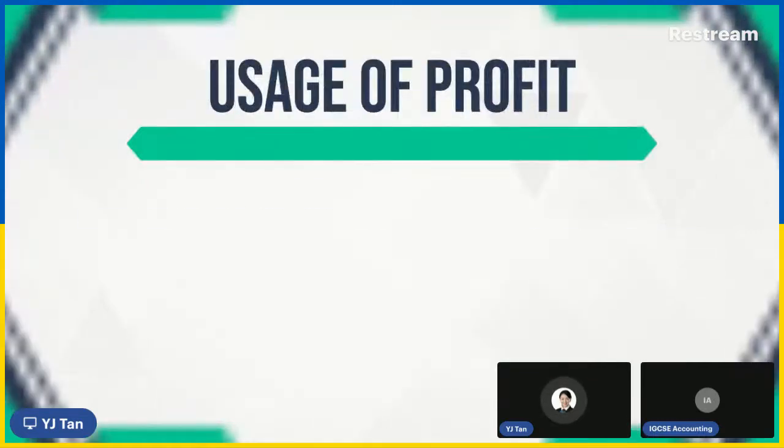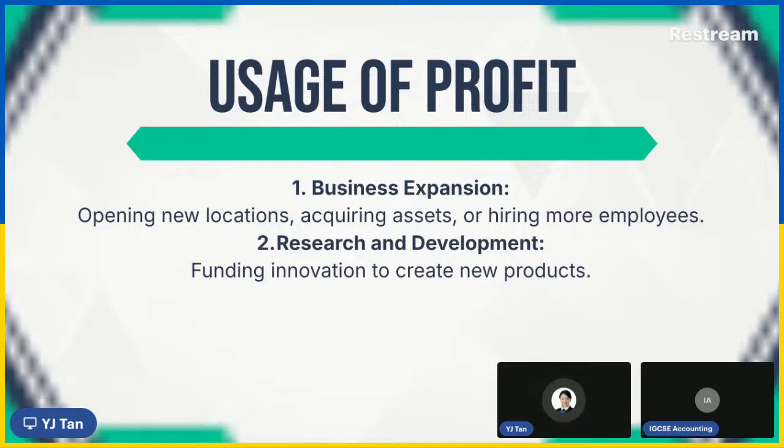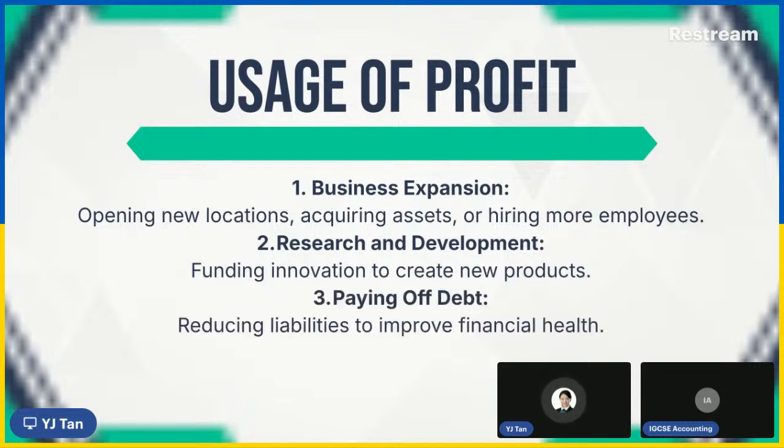All right, the usage of the profit. For business expansion, you may want to buy one more shop, or go to another state to open another outlet, etc. For research and development, we call R&D, to come up with a new product, a new piece of software. Maybe paying off the debt. That means you have made a profit already, but you owe so much money to the bank, and you don't want to pay the interest anymore, so you want to clear off some of the loan.